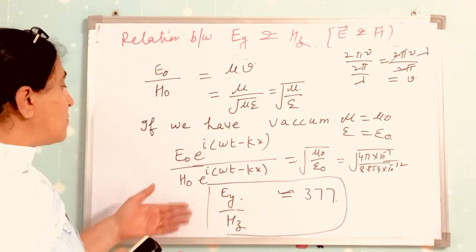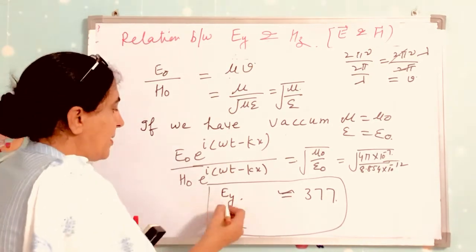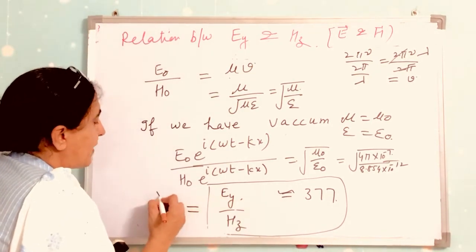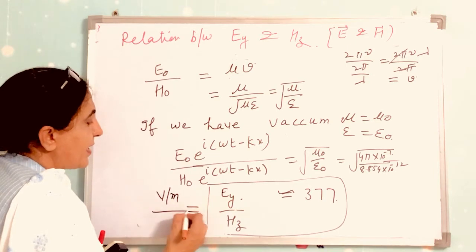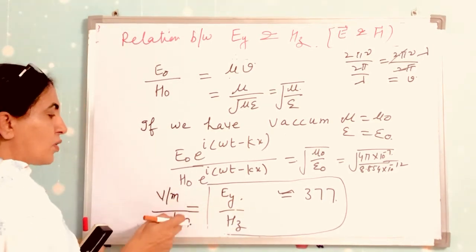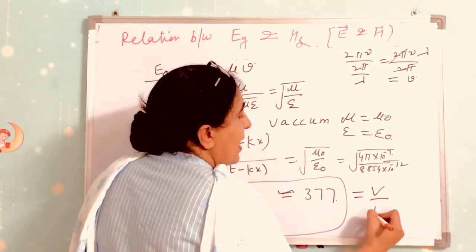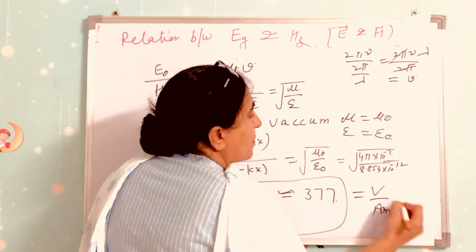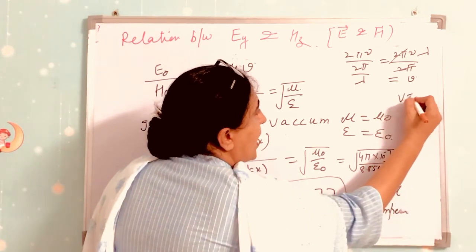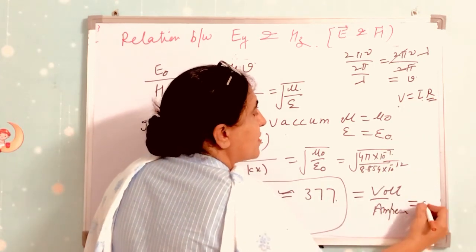Now what about the units of Ey over Hz? The unit of the electric field vector is volt per meter, and Hz is ampere per meter. Meter goes with meter, so we have volt per ampere. V is equal to IR, so volt per ampere is R, so the unit will be ohm.